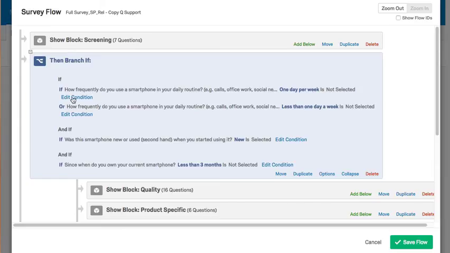So what this should read is that if 1 day per week is not selected and less than 1 day a week is not selected, to ensure we're getting all the people who click both or either one or the other of these. I know it's confusing, but with not selected, it kind of works opposite, and it really has to be thought about.